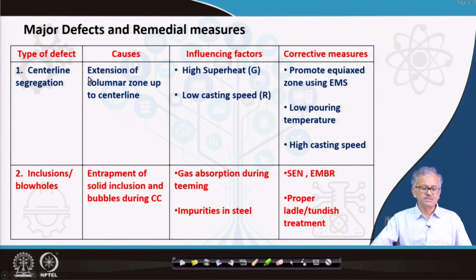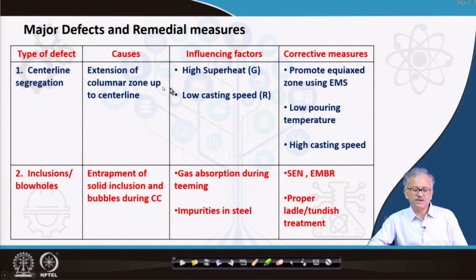What are the causes? There is the extension of the columnar zone up to the central line. As I said, when they extend, they push the impure liquid near the center, and finally when they solidify, the center becomes impurity rich, and that is called segregation, positive, huge positive macro segregation.